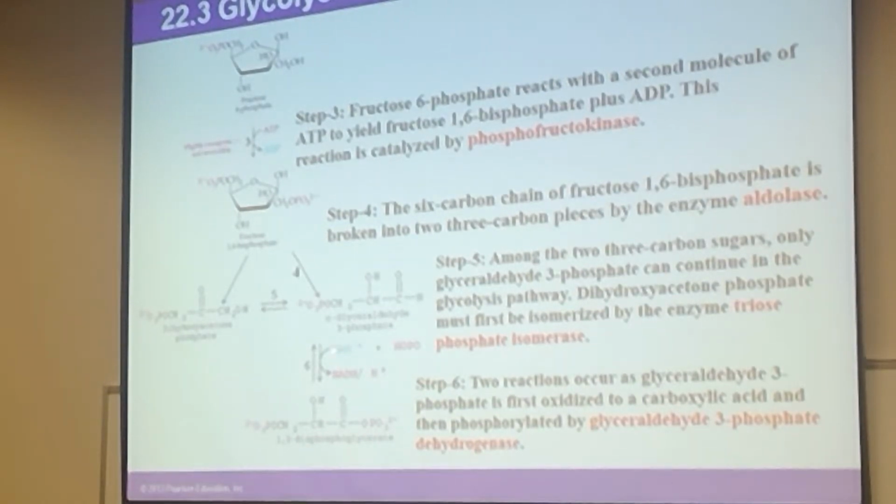And for the oxidation, we need NAD plus because NAD plus is taking away hydrogen from this carbon. This hydrogen is taken away, and an oxygen is attached, and the NAD plus is converting to NADH. And what enzyme is needed? The enzyme for step 6 is glyceraldehyde 3-phosphate dehydrogenase.